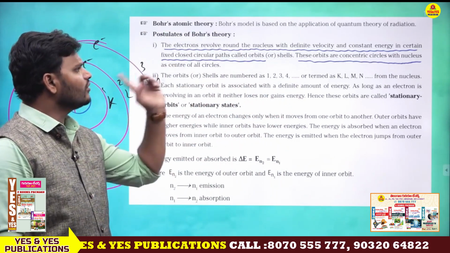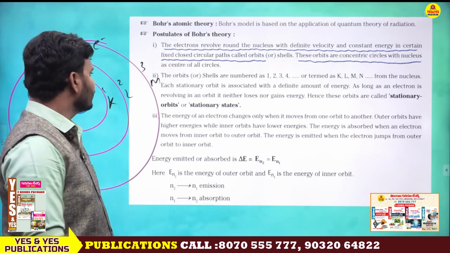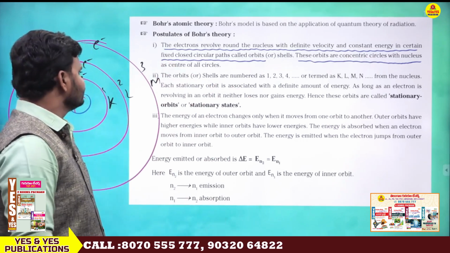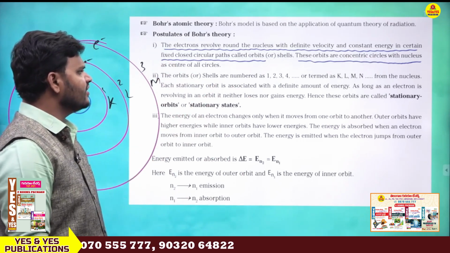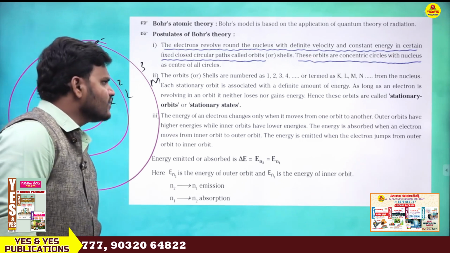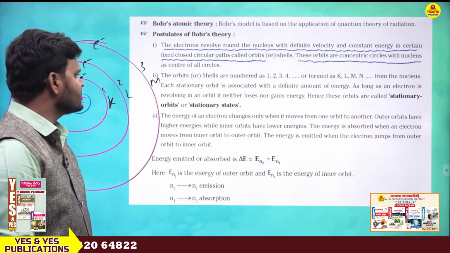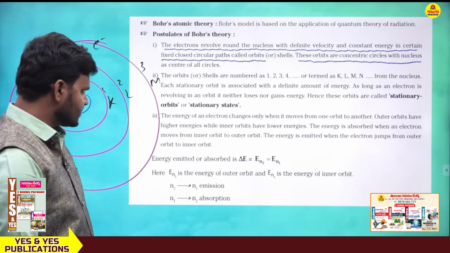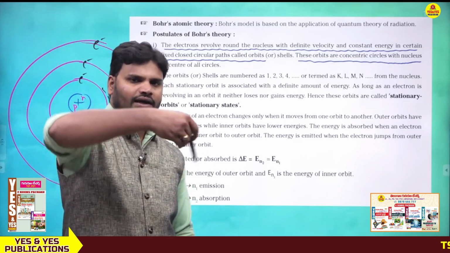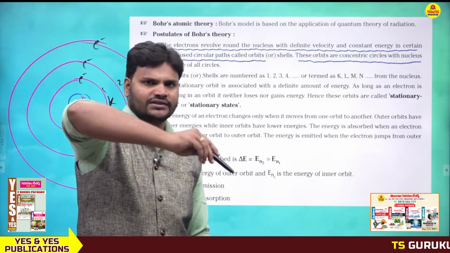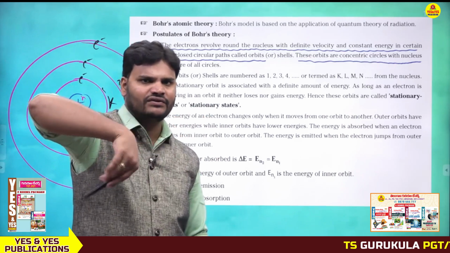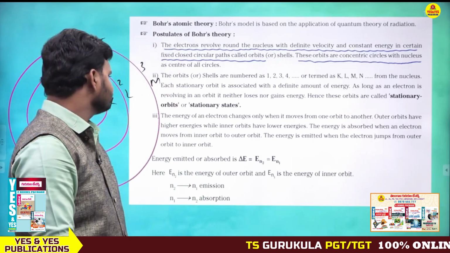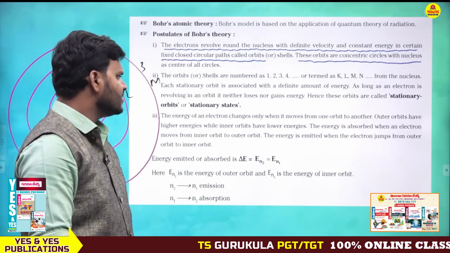The electrons revolve around the nucleus with definite speed. Next, the orbits or shells are numbered as 1, 2, 3, 4 or K, L, M, N. Next, each stationary orbit is associated with a definite amount of energy, and as long as an electron is revolving in an orbit, it neither loses nor gains energy. Hence, these orbits are called stationary orbits. So electrons are circulated around the nucleus in a fixed energy level. Those energy levels are called stationary orbits.